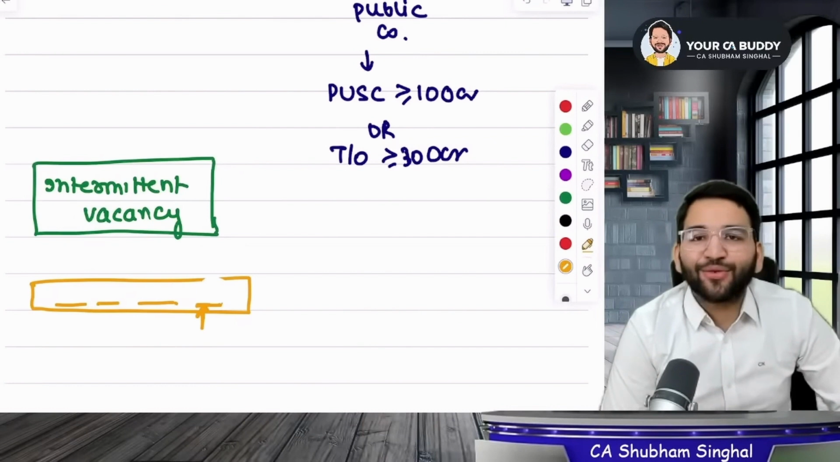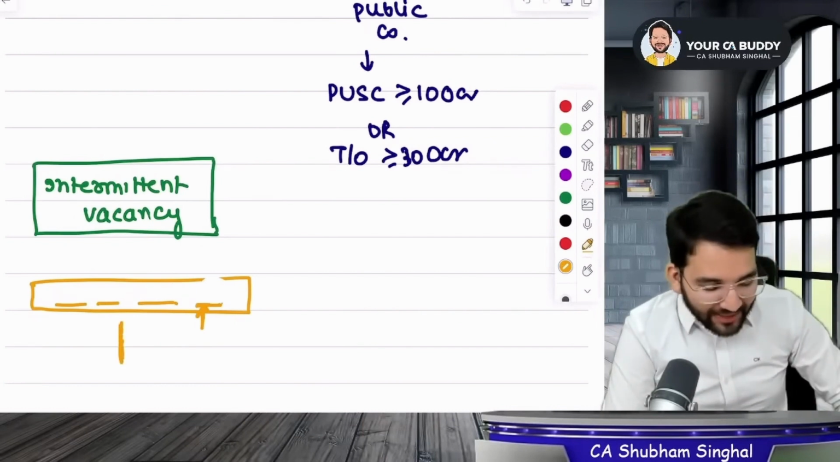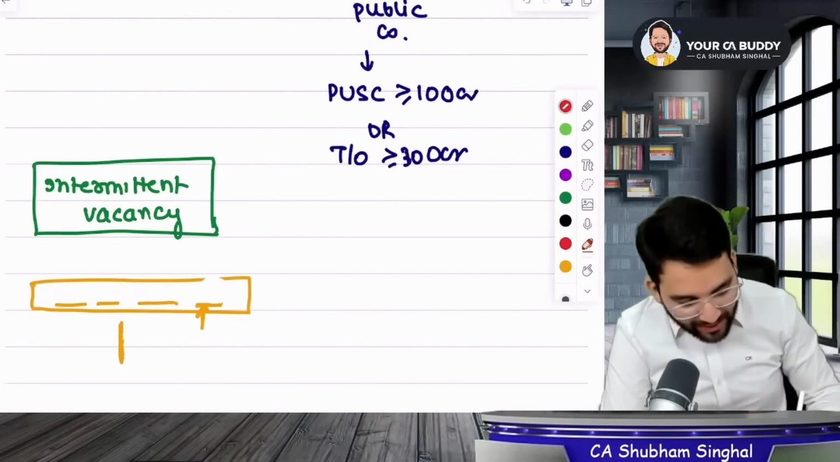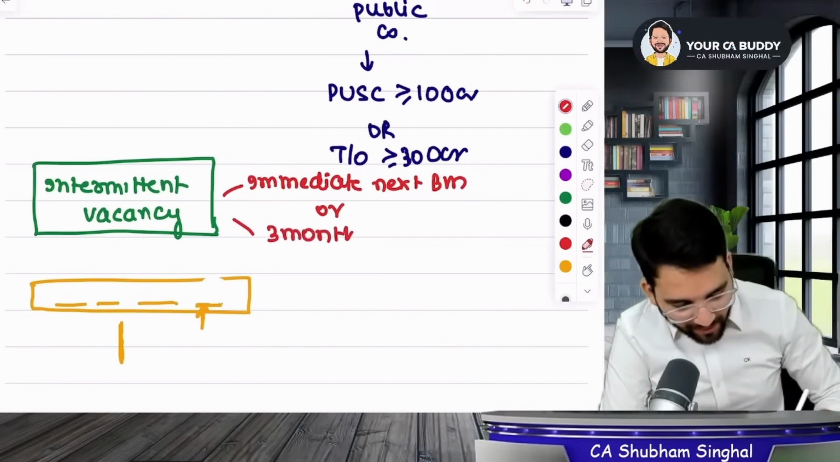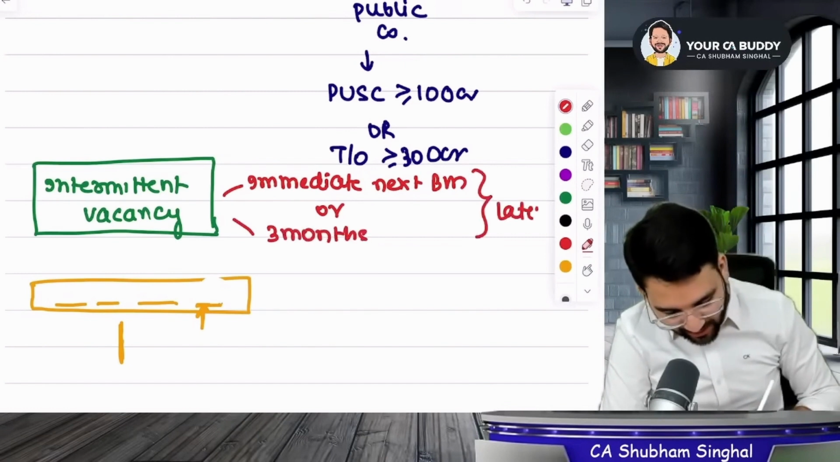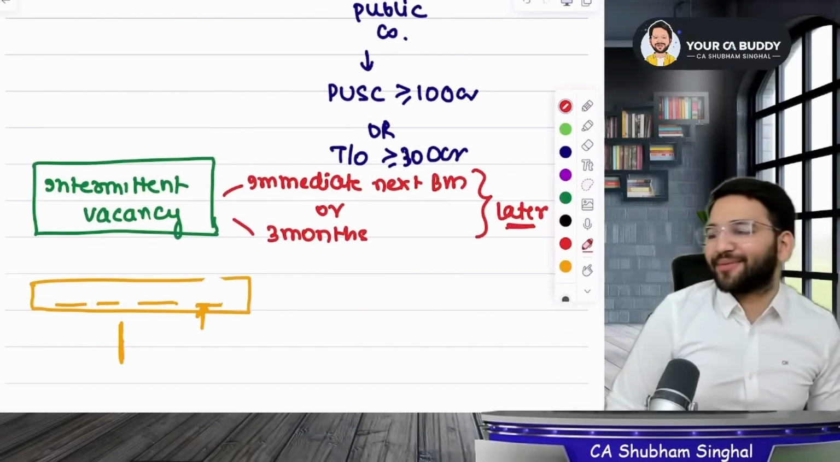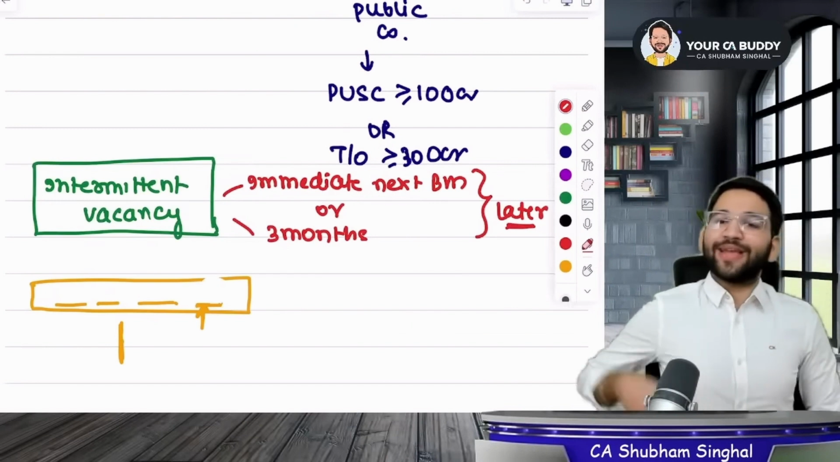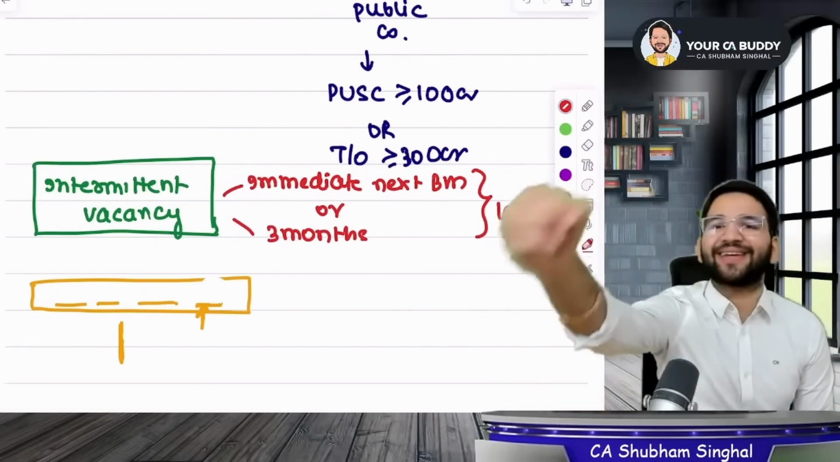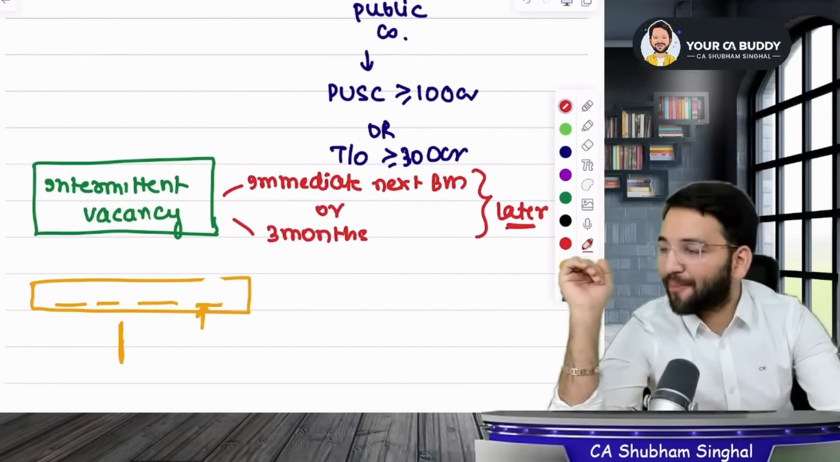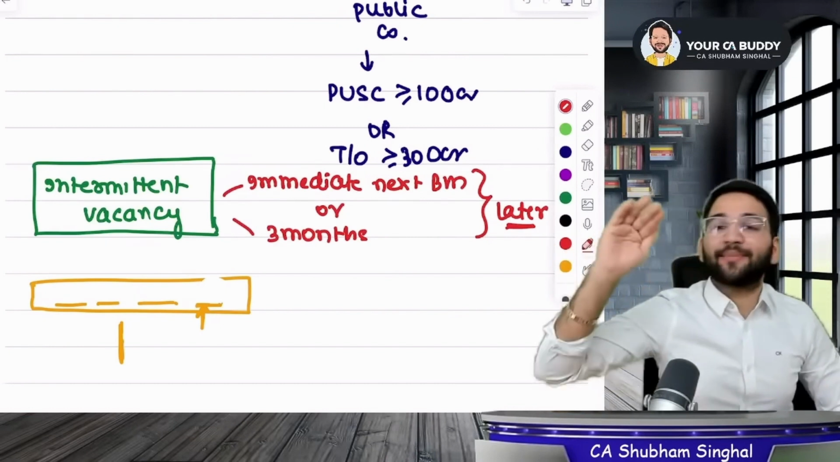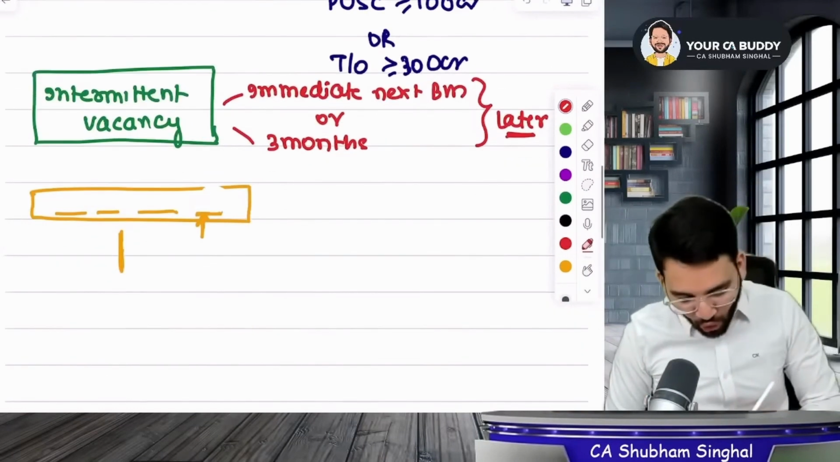But now here the law says, when this incident happened, after that, in the immediate next board meeting, or within 3 months, whichever is later. What do these words mean? Whichever is later. Come on guys, can you tell me? So you will have to understand what is the meaning of immediate next board meeting and whichever is later. We need to have a clarity.